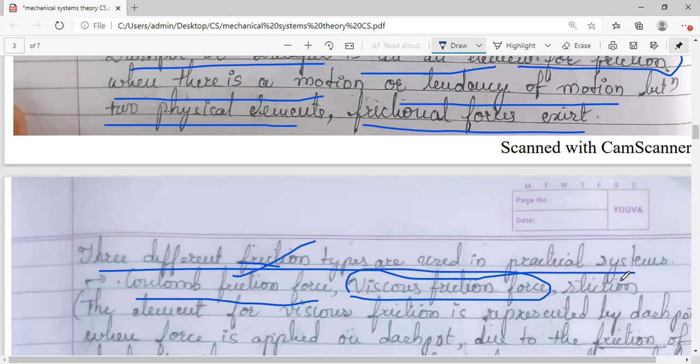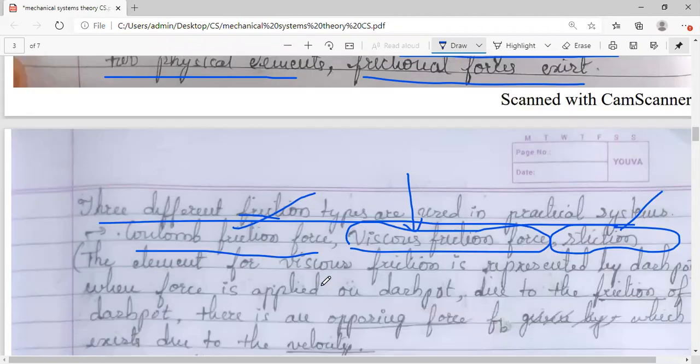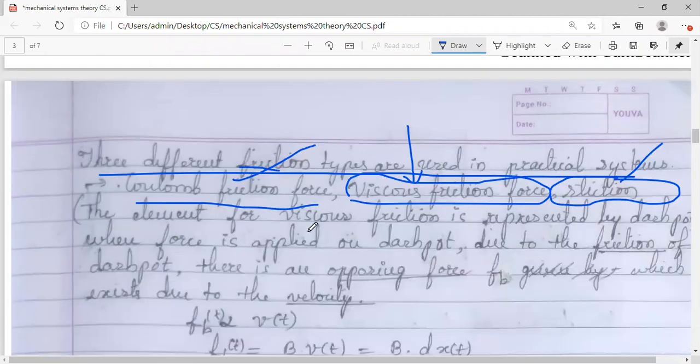Actually, two of these are not required for you, but just for your understanding, I'm telling you there are three different types, out of which for our damper, that is the dashpot, viscous frictional force is used. The element for viscous friction is represented by the dashpot. So for our study, this is important, which I have marked with the arrow.